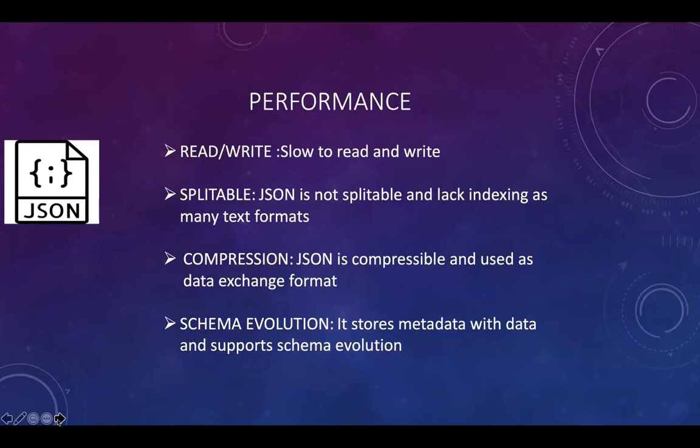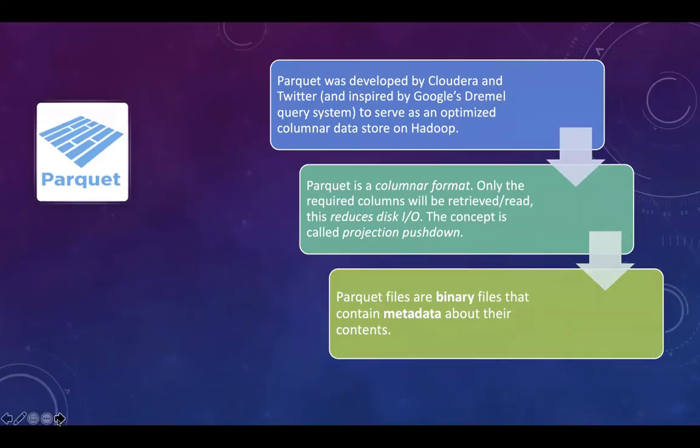Now let's discuss the Parquet file format. Parquet was developed by Cloudera and Twitter, and it was inspired by Google's Dremel query system to serve as an optimized columnar data store on Hadoop. As Parquet is a columnar format, only the required columns will be retrieved or read. This reduces disk I/O, and this concept is called projection pushdown. Parquet files are binary files that contain metadata about their contents.